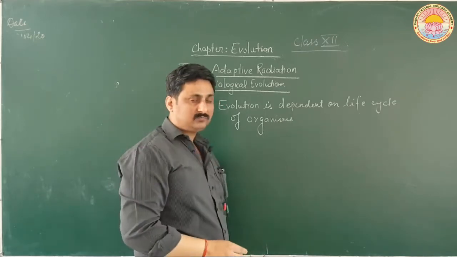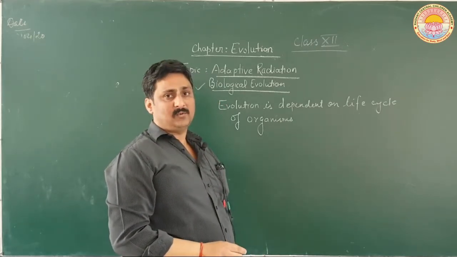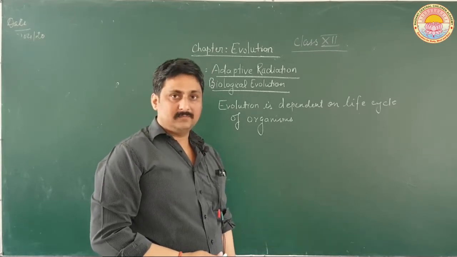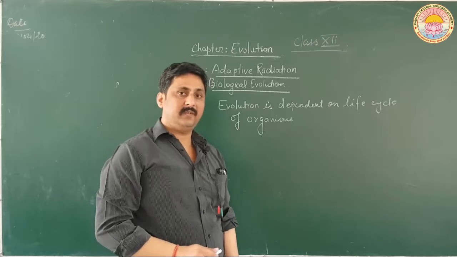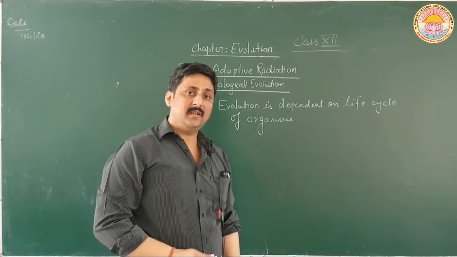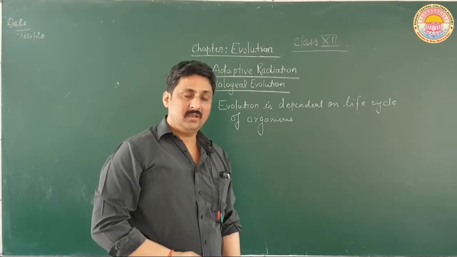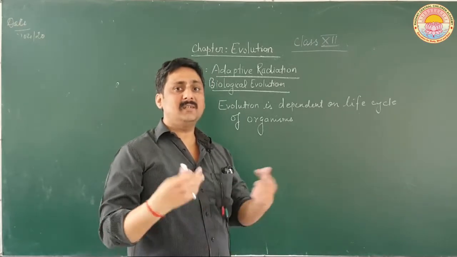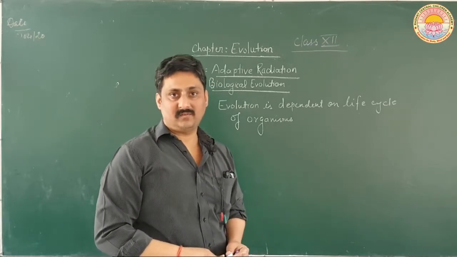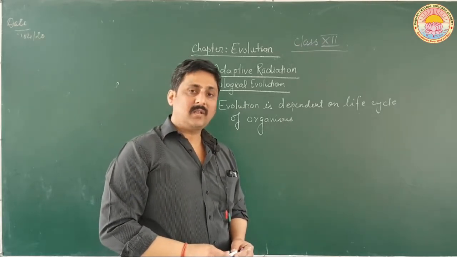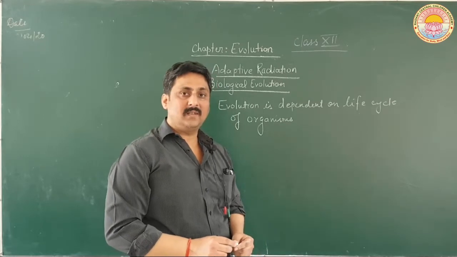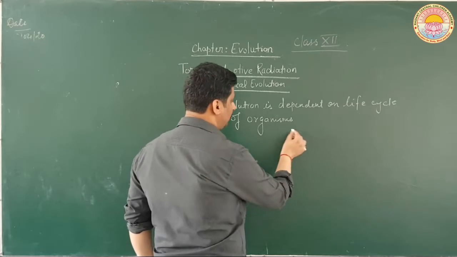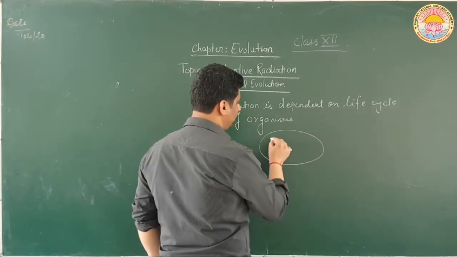For example, in case of microorganisms which have a very short life, their rate of multiplication is very high. In only 1 hour or in a few hours they can form millions of individuals. So what happens is, in case of microorganisms, let us assume that in a given medium there are a number of